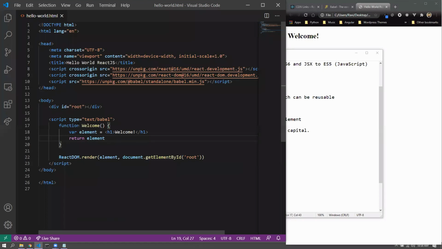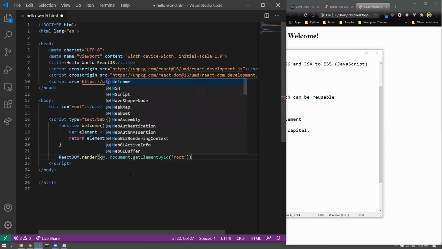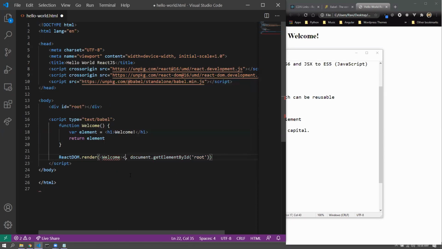Now the thing is, how do we invoke a component? Instead of the element, we would like to invoke the component, and this is how we do it. Welcome / Welcome, like a paired HTML tag, or if we want, we can go for a single HTML tag as well. But if it is a single tag, then there should be a trailing slash. That is the XHTML syntax that we are using. All right. So in order to invoke a component, you use it as an HTML tag.